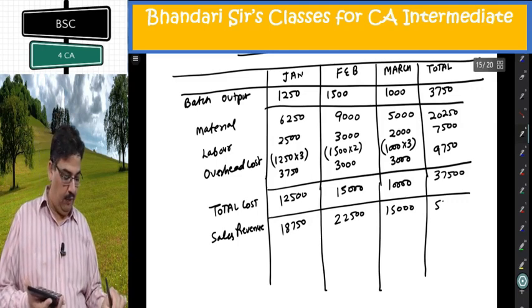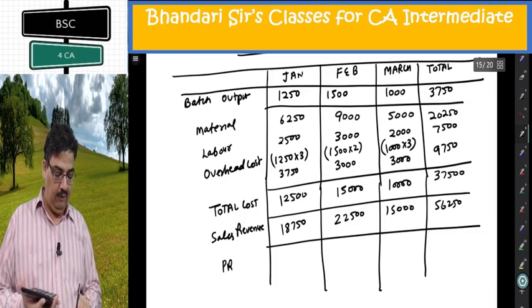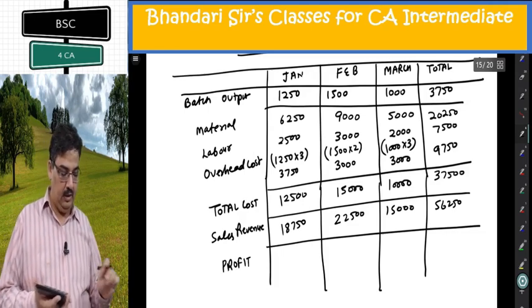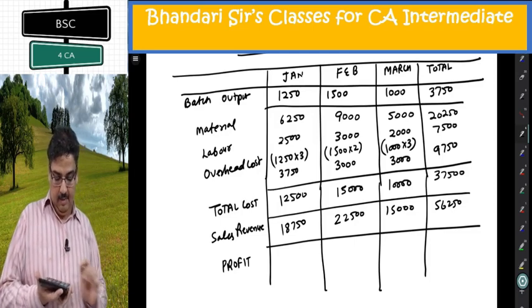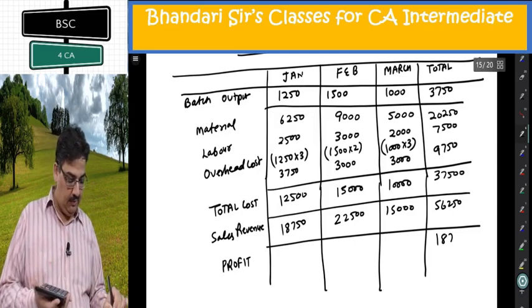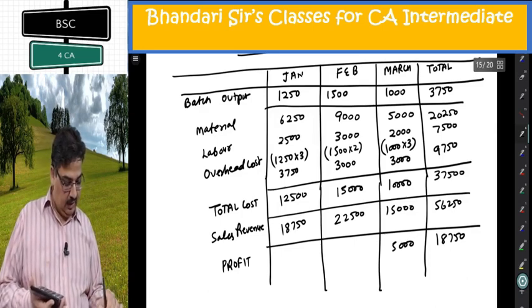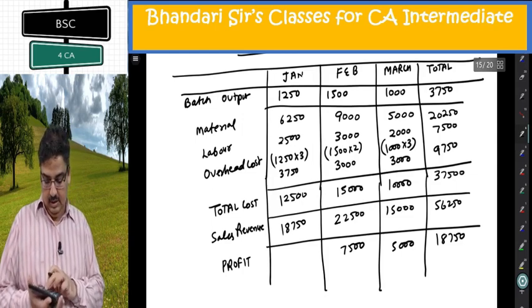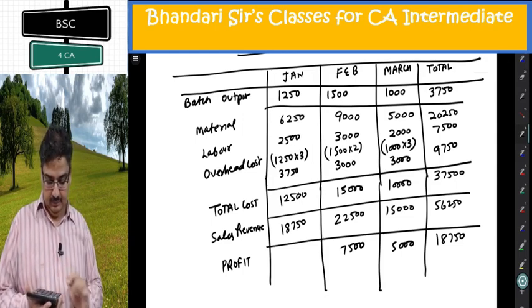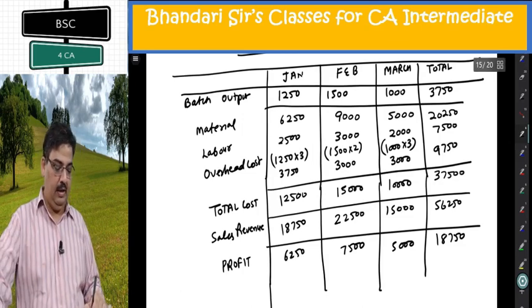I'm getting total 56250. What I can get from there is profit in every batch. So in aggregate, I'm going to get 18750. There is 5,000 here, 7,500 here, 18,750 minus 12,500, 6,250 here. Now things don't end there.